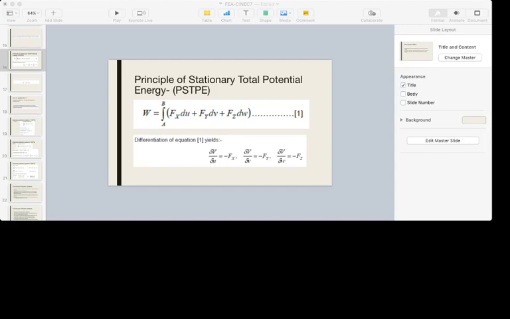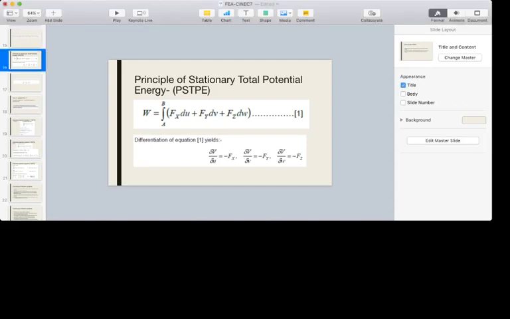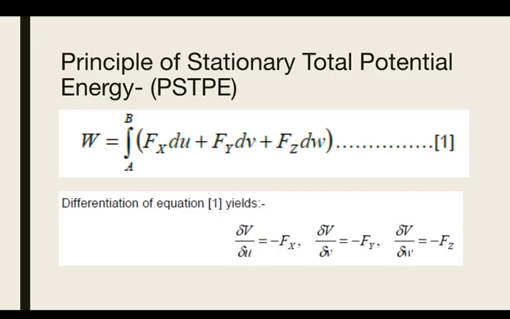So we will start with the principle of stationary total potential energy, or PSTPE. This theory considers the stationary potential energy, and let's see how it works.